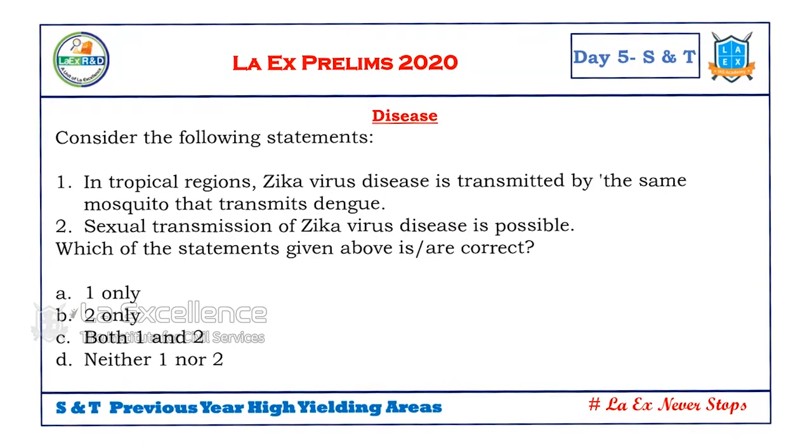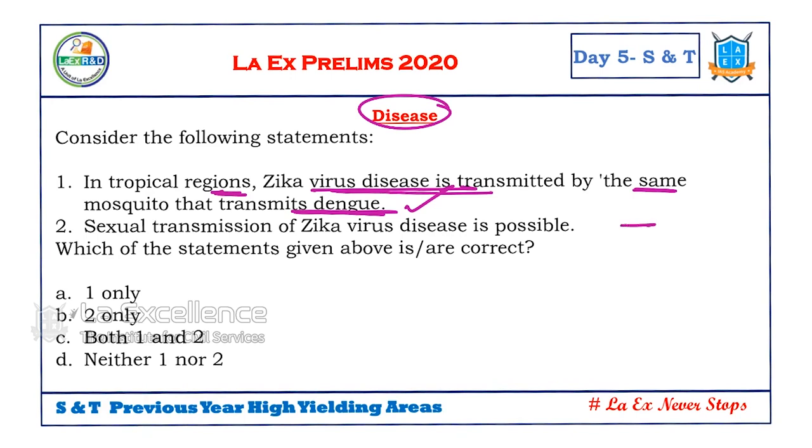Let's solve one more question with regard to diseases. This one is with regard to Zika. Zika disease. Zika was the news, that's why this was asked. In tropical regions, Zika virus disease is transmitted by the mosquito, same mosquito that transmits dengue. Yes or no? Yes.